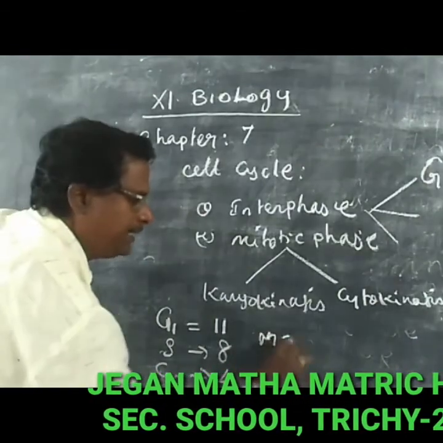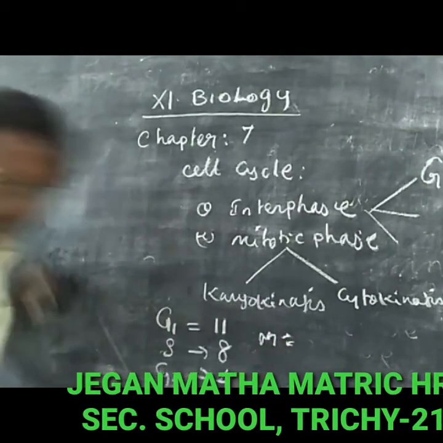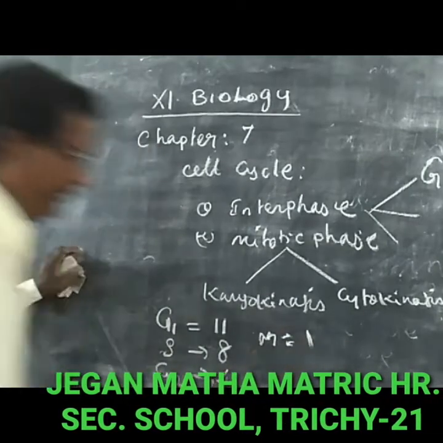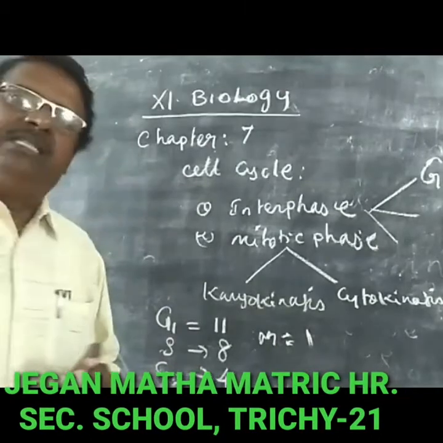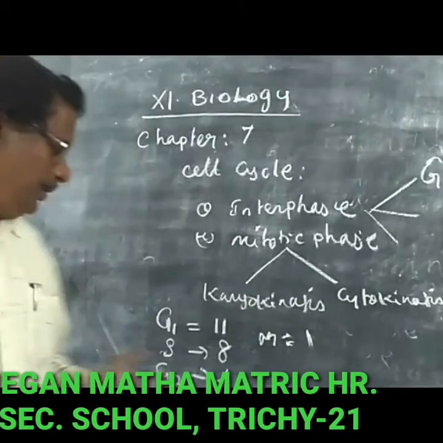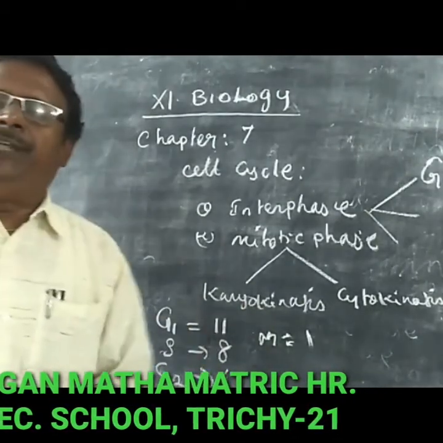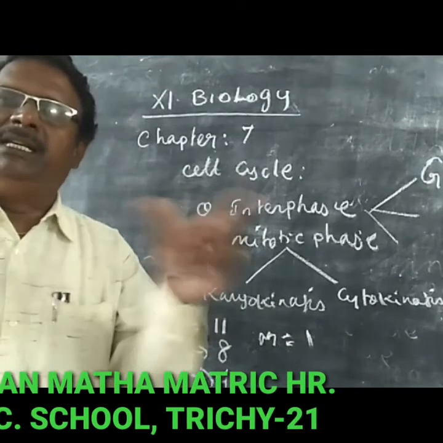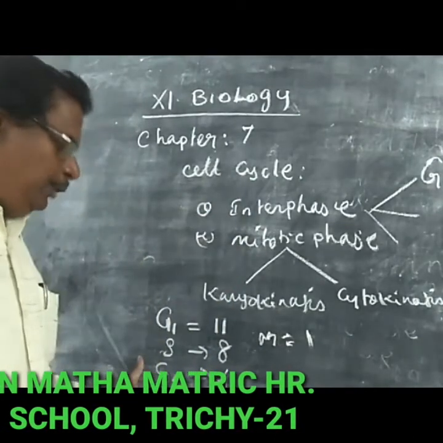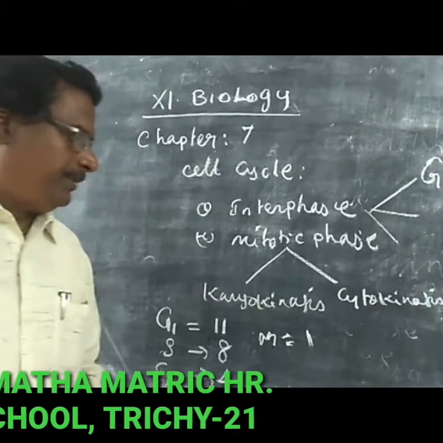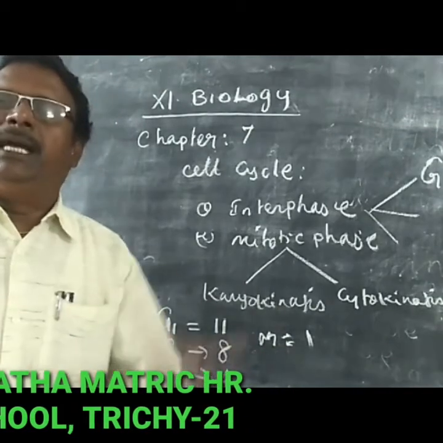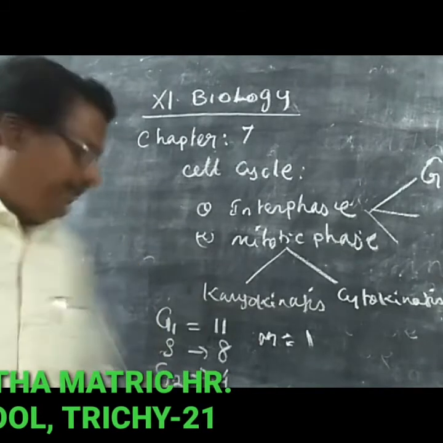The M phase, or mitotic phase, occurs in 1 hour.